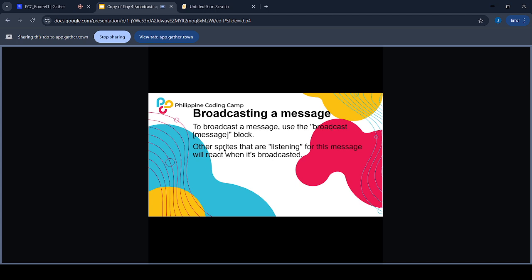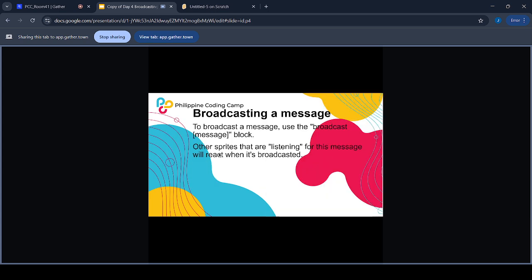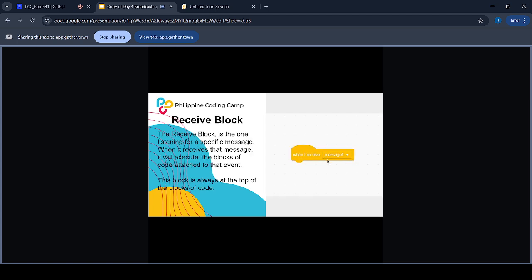Other sprites that have a listening block will wait for this broadcast and react when this message is broadcasted. So, ito yung receive block, yung listening. When a block broadcasts something, they can receive the message.